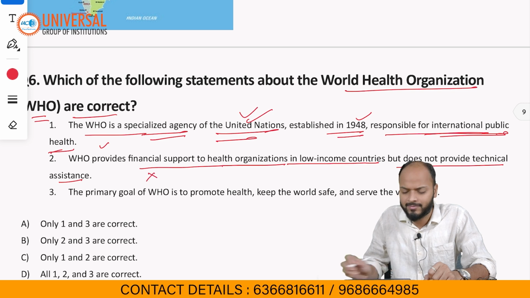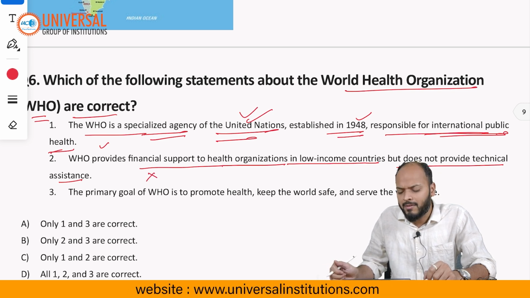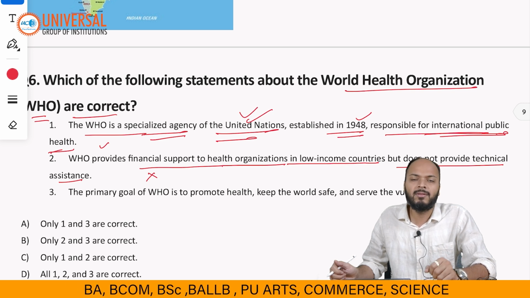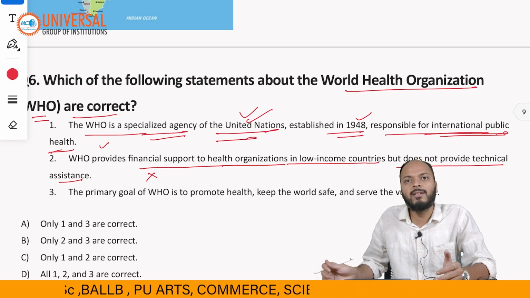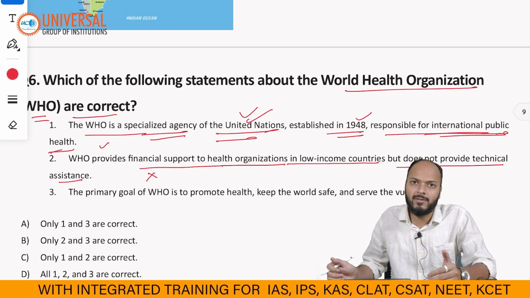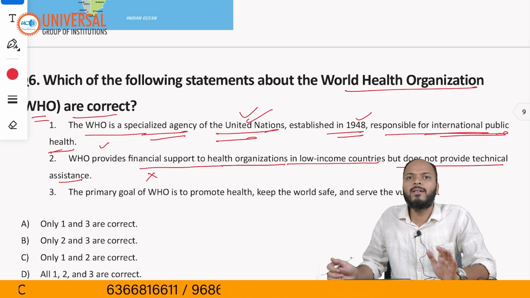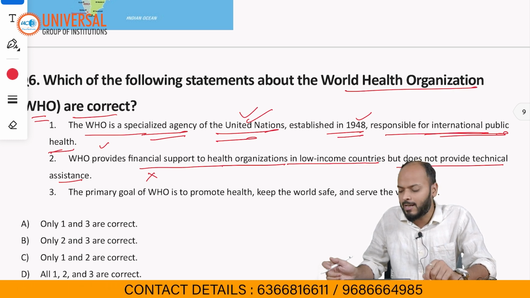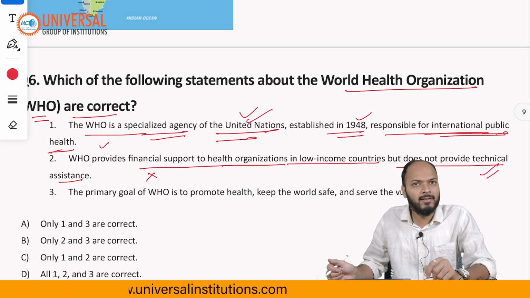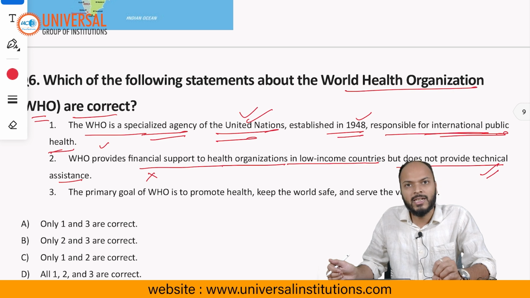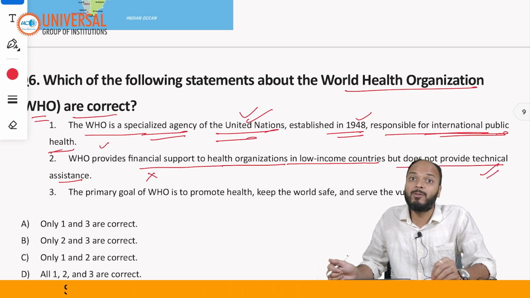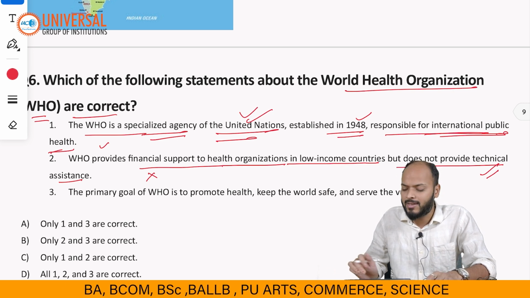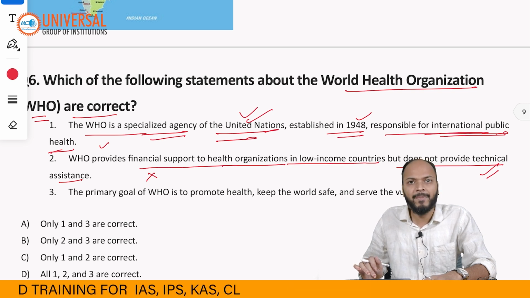This statement is incorrect. WHO itself is dependent mostly on other countries and some non-state actors for funding. They don't generally provide funds. They help with technical assistance, with framing of policies, and with research.